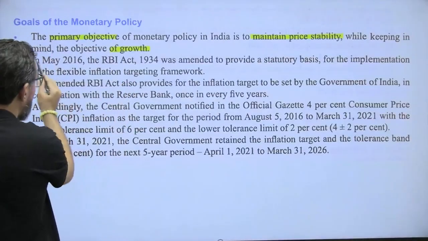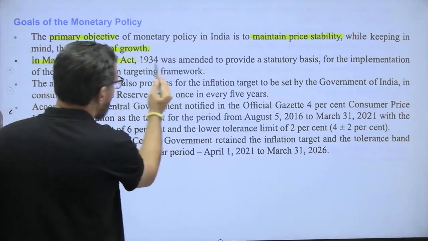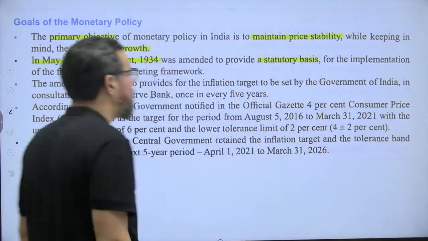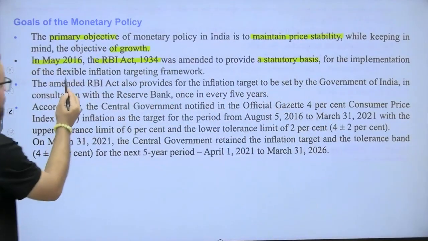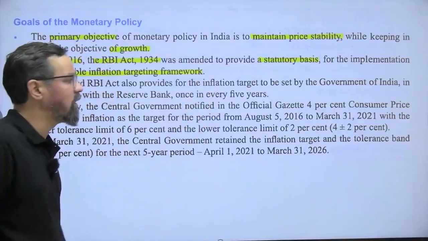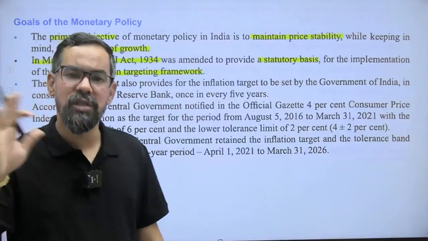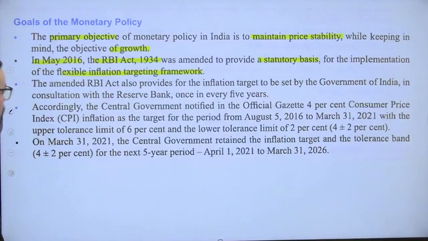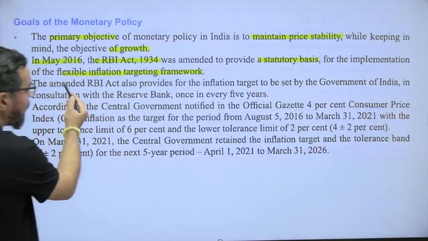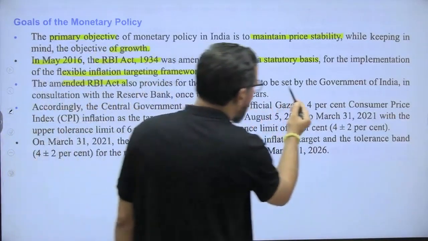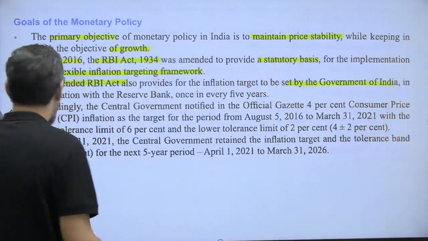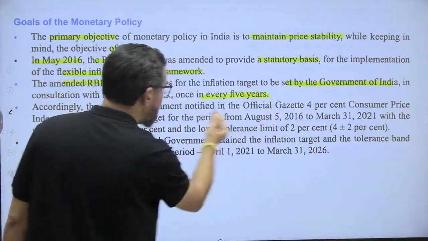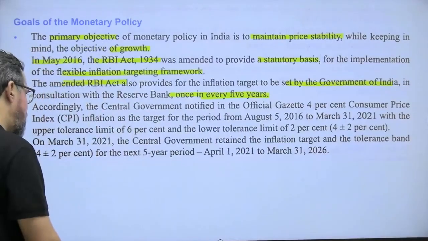In May 2016, the RBI Act 1934 was amended to provide a statutory basis for the implementation of the flexible inflation targeting framework, that is 4% plus 2 and minus 2. That means the range is 2 to 6%. The amendment to the RBI Act also provides that the inflation target is set by the Government of India in consultation with RBI once in every 5 years.